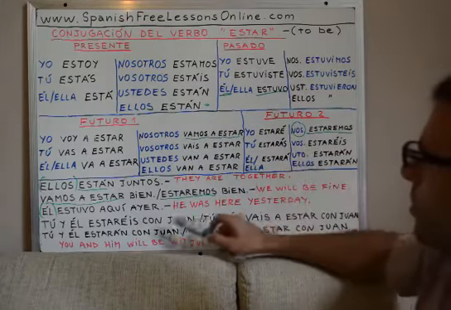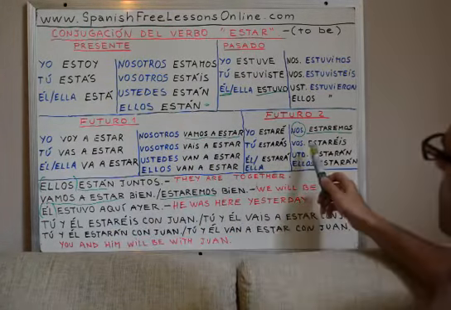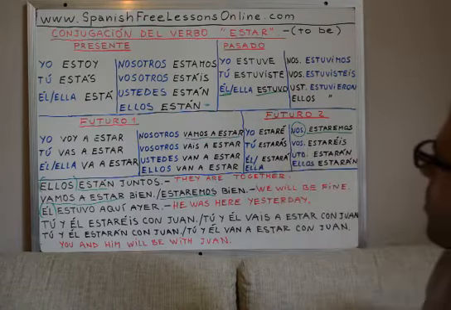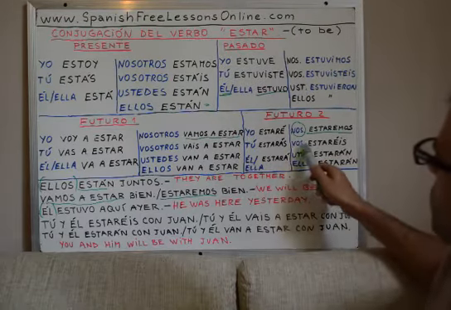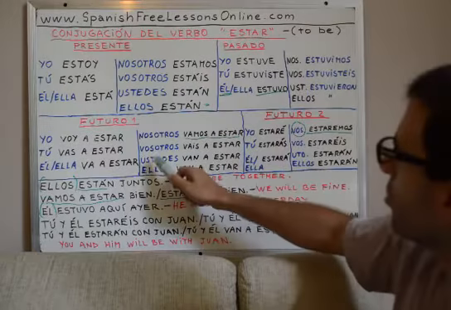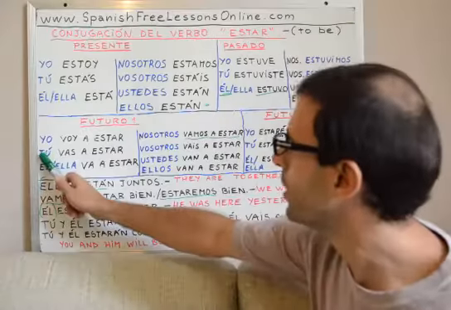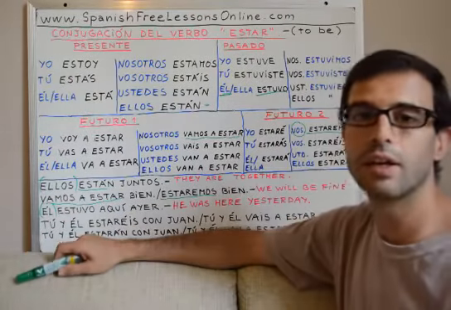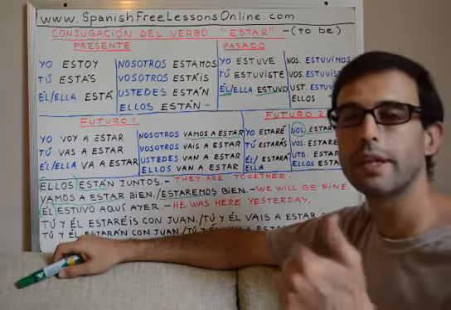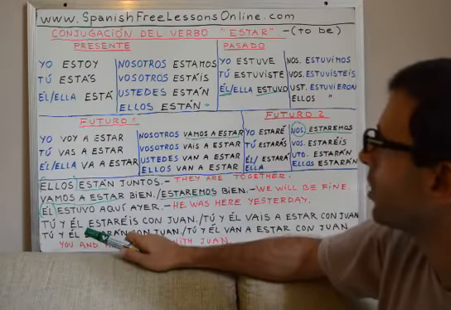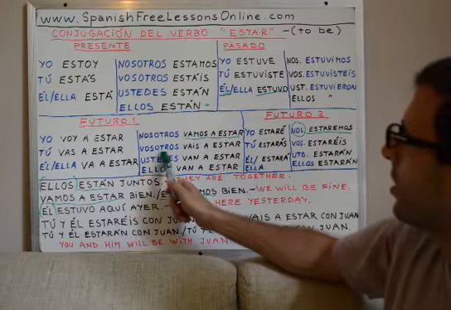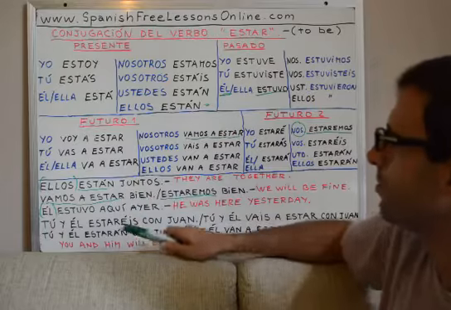We are talking about what tense? This is future. So here, we are talking about future tense. Vosotros or ustedes. Why? Because tú and él is already plural. You and him. So we are talking about vosotros and ustedes here.